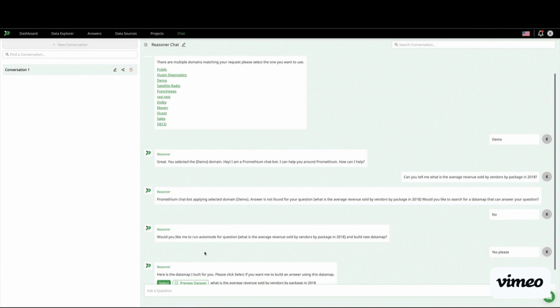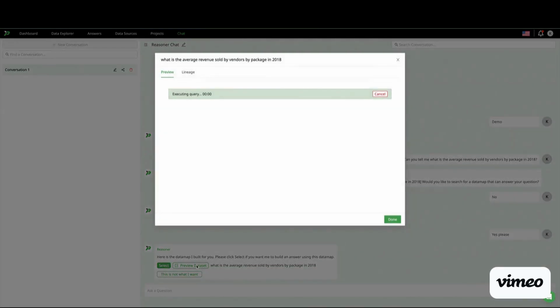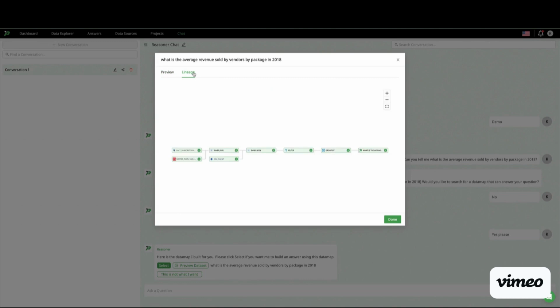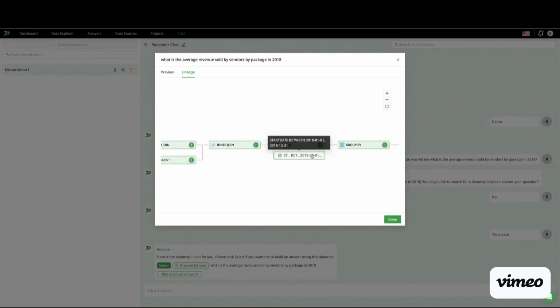So here is the data map that I've asked Promethium to use auto mode to build. And when I click on preview, it will show me the results. So now it does show me average revenue by vendor, by package. Now I want to make sure the 2018 year has actually been included in the filter. So this is why I'm going to inspect the lineage that was created.